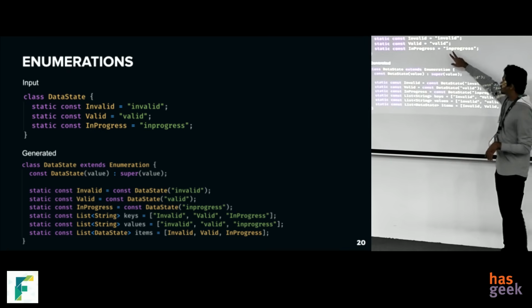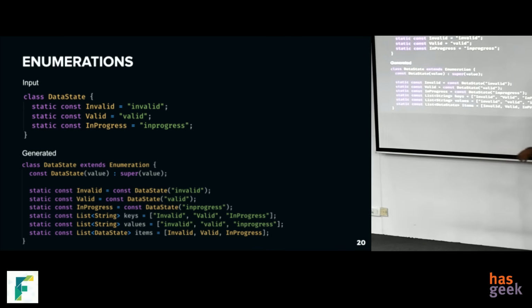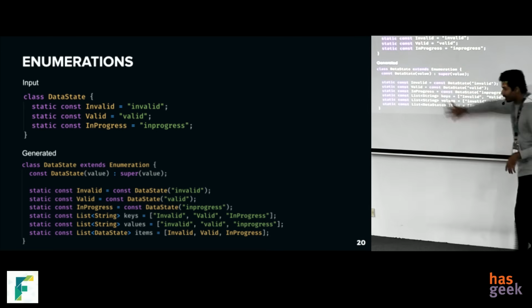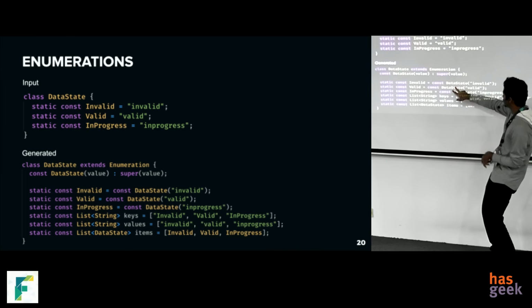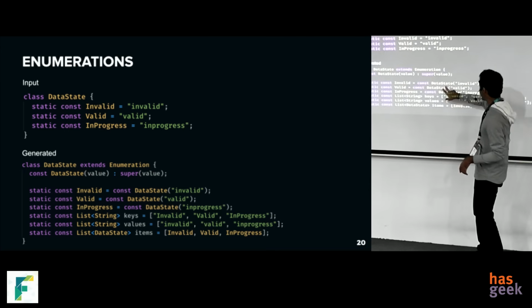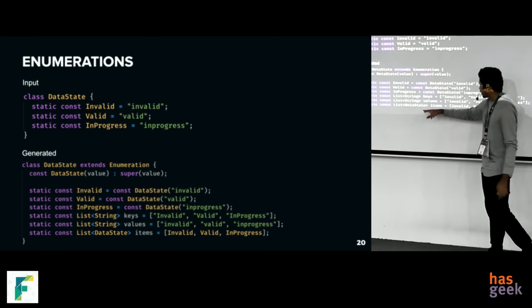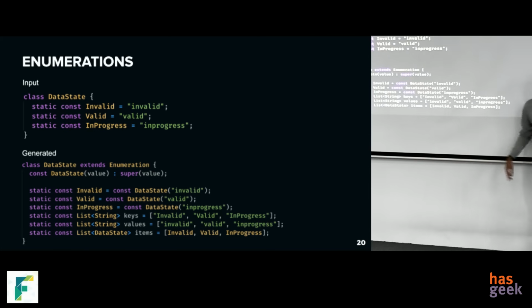The one on the top is the input, and this is the generated code for that. Here you can see we are just initializing an object of that class with the value inside it, and that's it. You can also iterate between the keys, values, and the actual items.